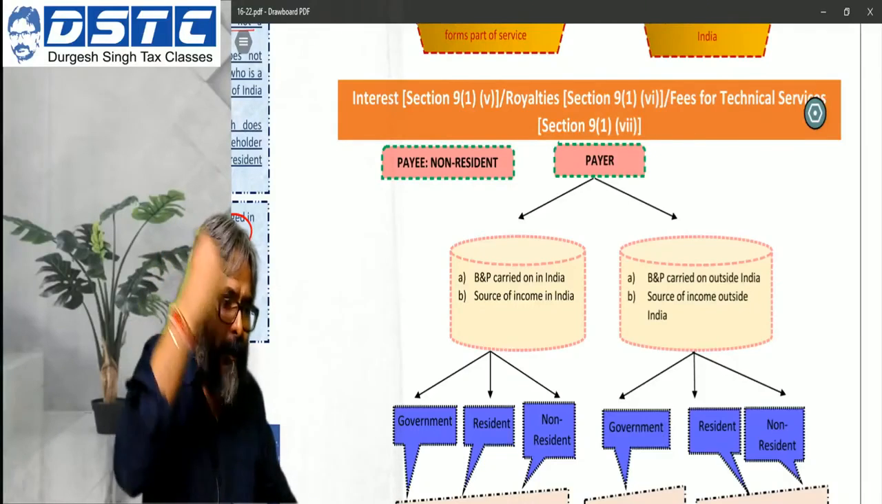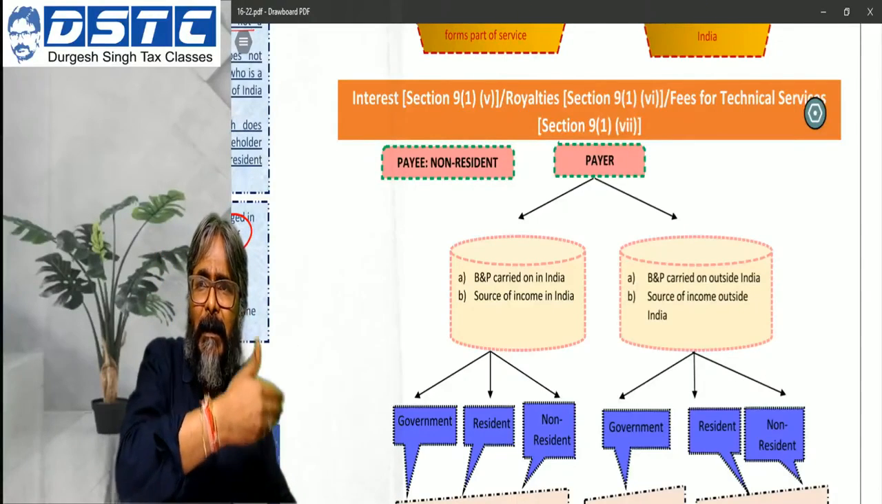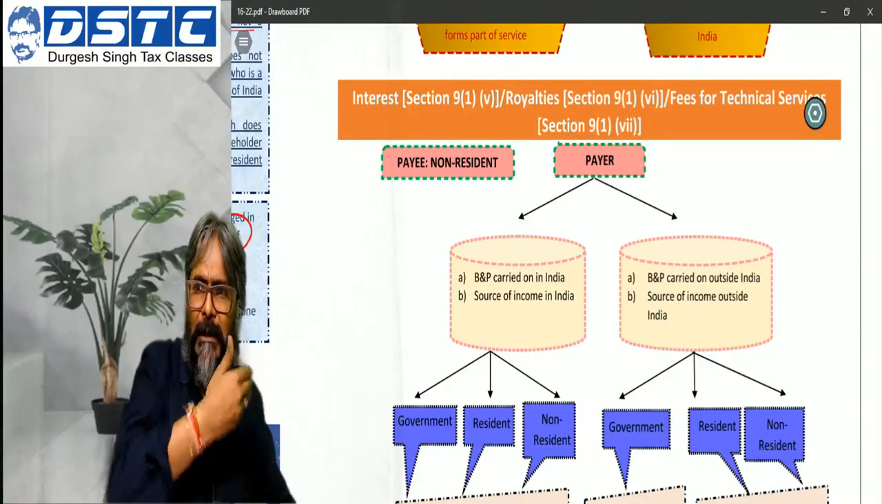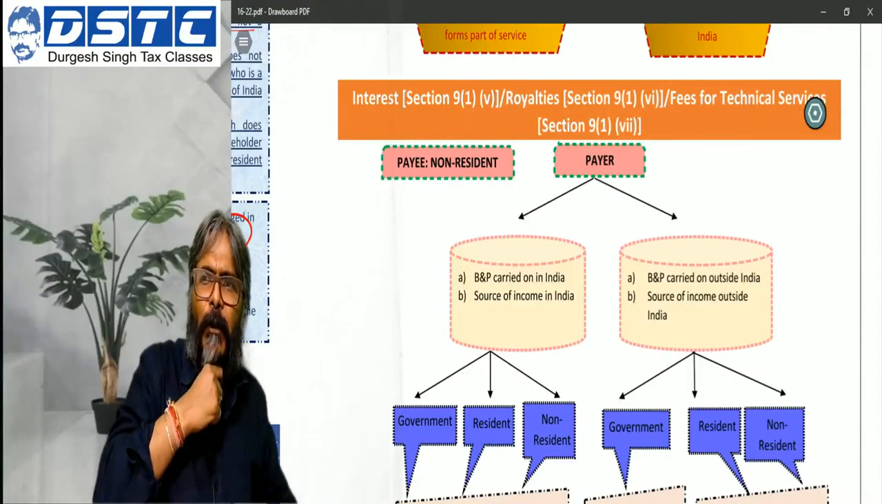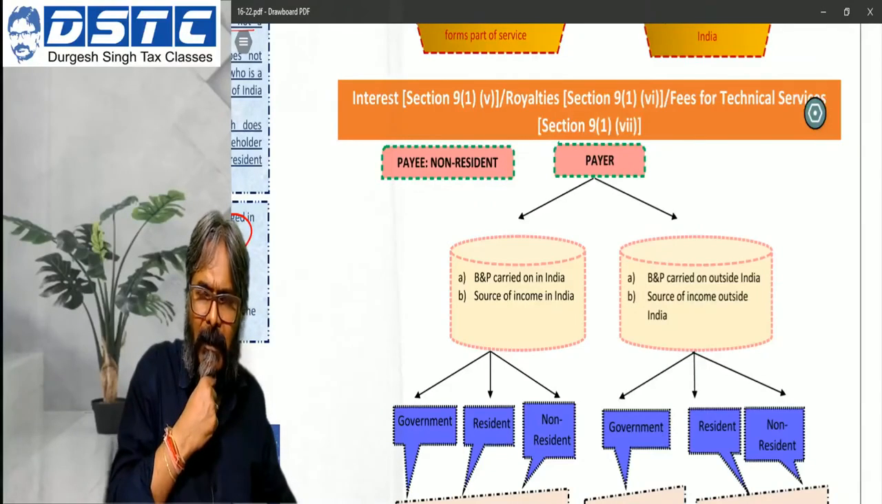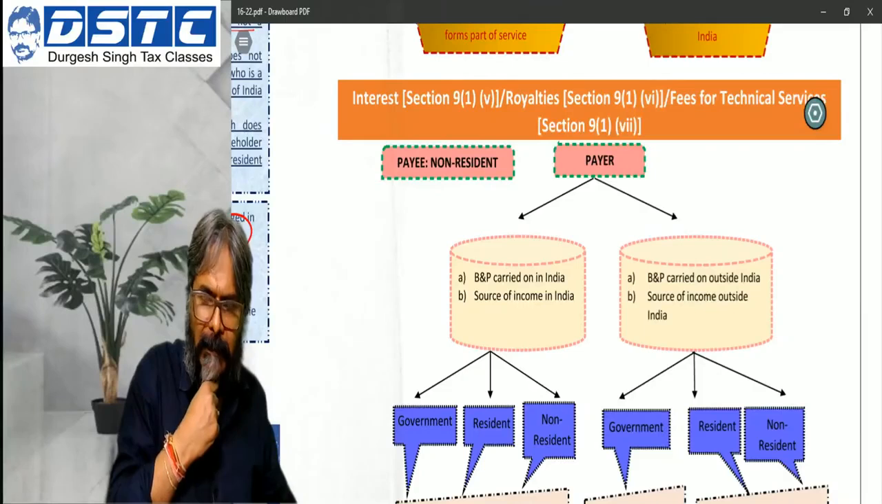Ravi, tomorrow we will do royalty, FTS, the foreign tax credit point, the equalization levy. Foreign tax credit rules, Rule number 128. That is what we will do.